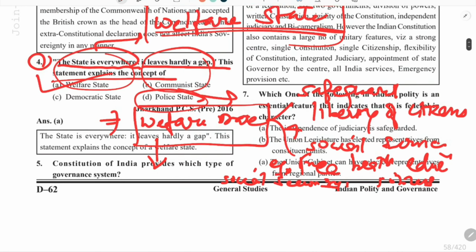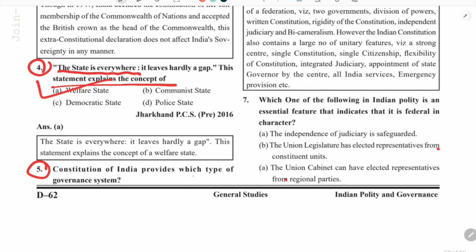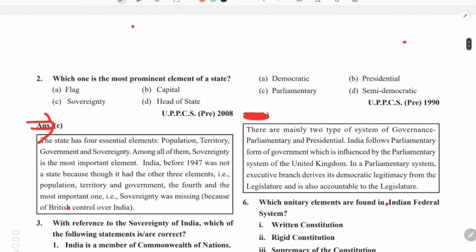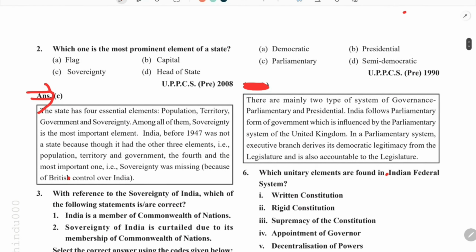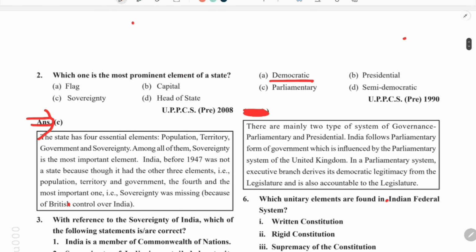Now coming to the next question. Constitution of India provides which type of governance system? So this question is about the governance system of India. So the options are democratic, presidential, parliamentary, and semi-democratic. So by seeing the options, we can easily say that India is a democratic country. It has a parliamentary form of government.